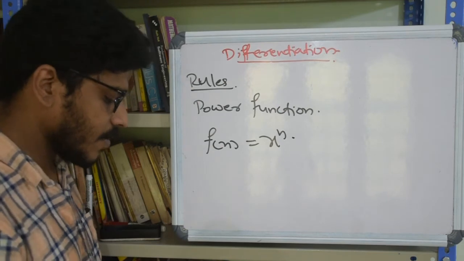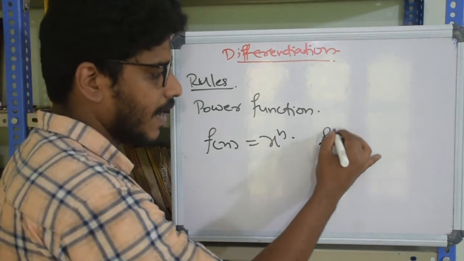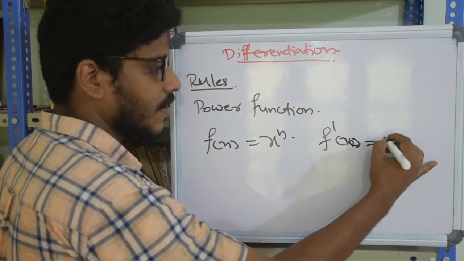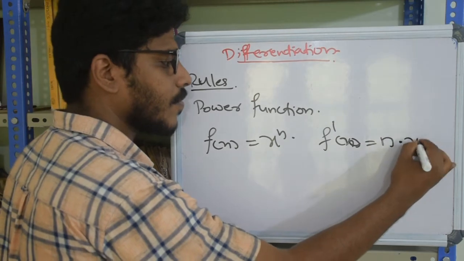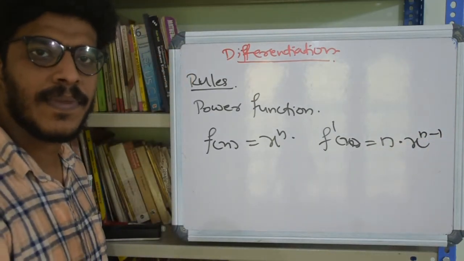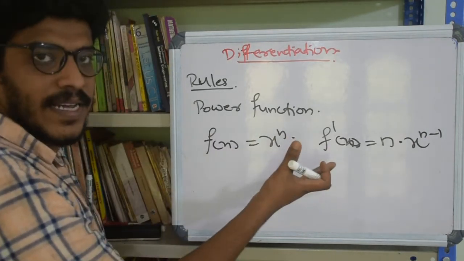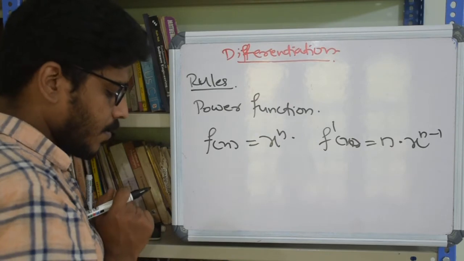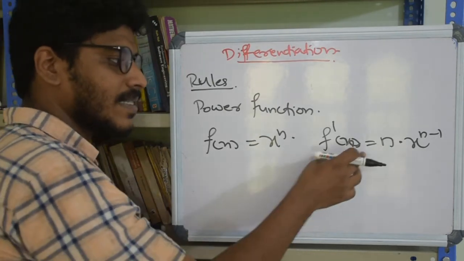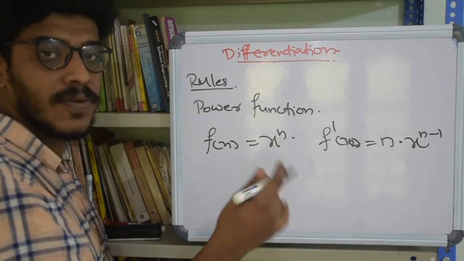Then the derivative f dash of x is defined as n into x raised to n minus 1. Okay, see, this is true for any real number n. So the derivative of f of x equal to x raised to n is denoted as f dash of x and is defined as n into x raised to n minus 1.